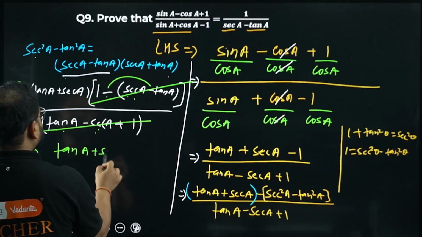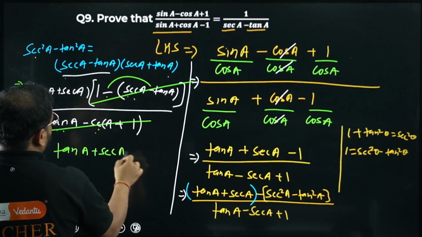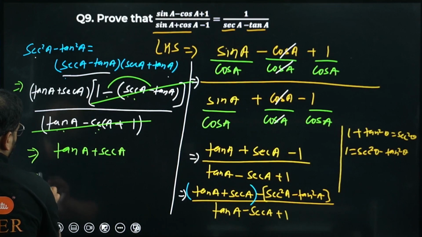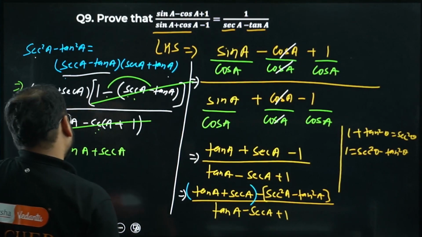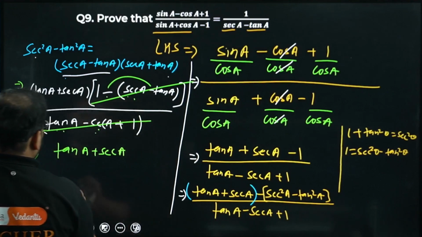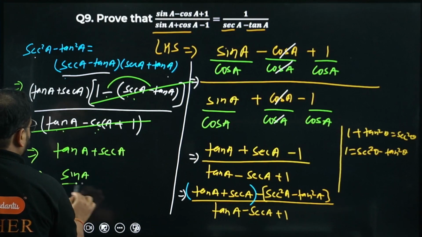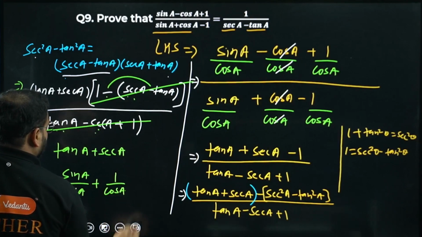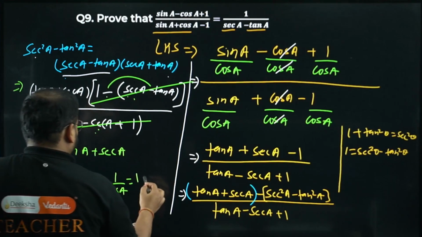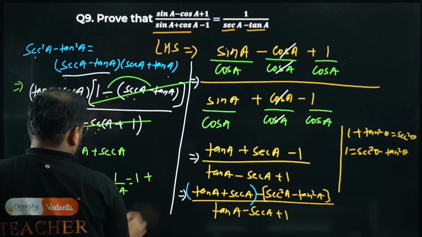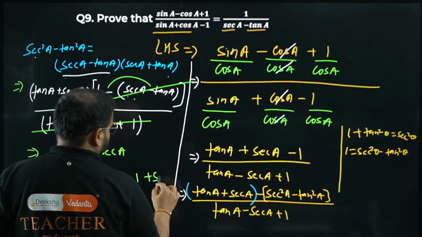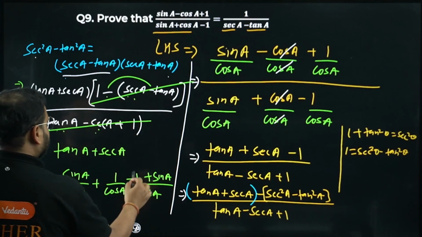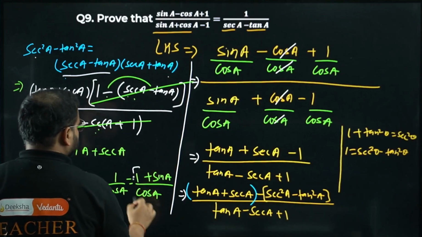Tan A plus sec A. Great. Now I can do one thing: write everything as sine by cos and 1 by cos. Sine A by cos A plus 1 by cos A. How much is that? I'm getting sine A plus 1, so 1 plus sine A by cos A. Great, this is it.